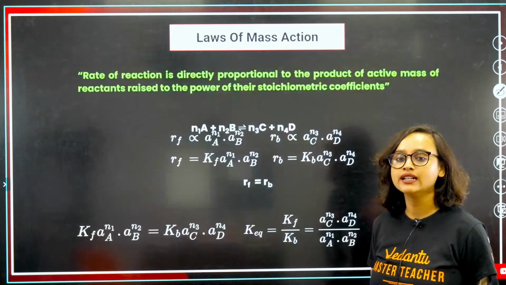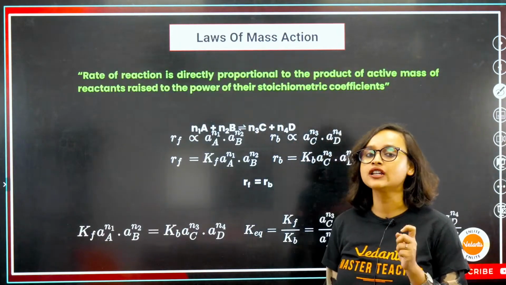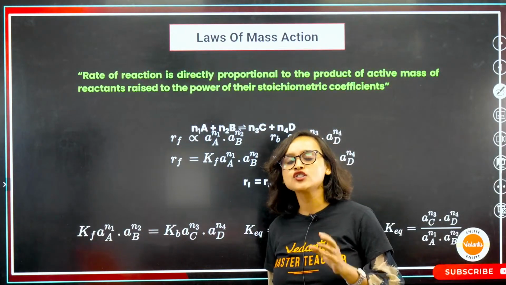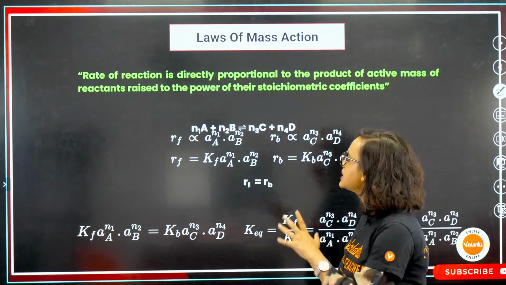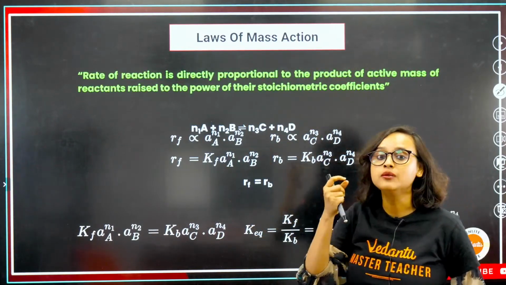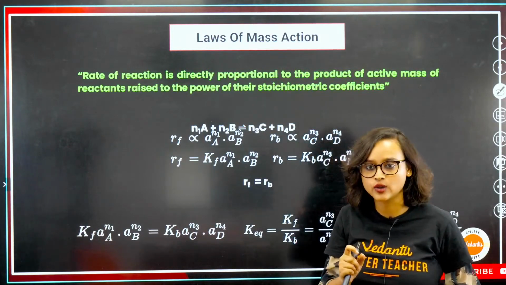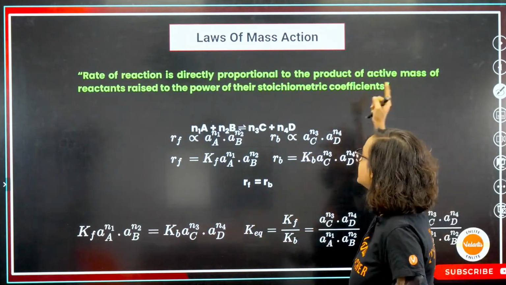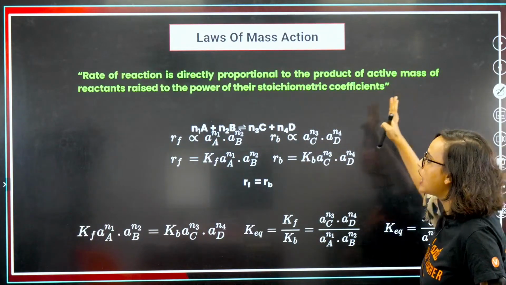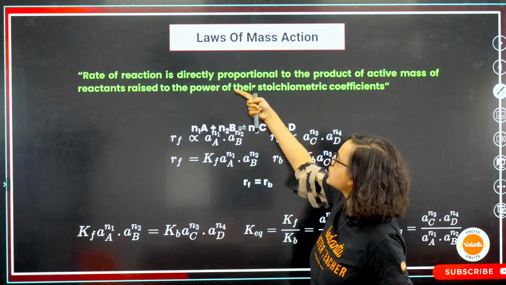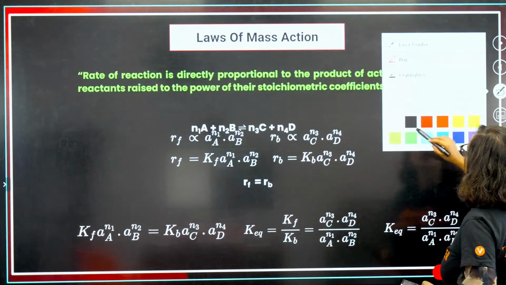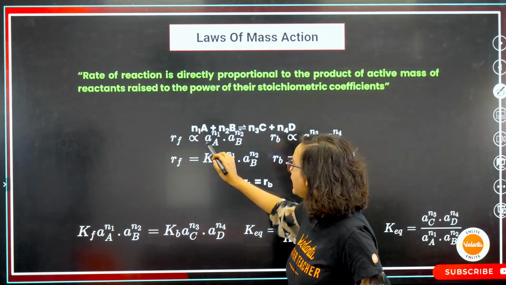Now let's move on and understand the law of mass action. Let's understand this. Basically, the rate of reaction is directly proportional to the product of active mass of reactants. Here comes another term, activity. So the rate of reaction is directly proportional to the product of active mass of reactants raised to the power of their stoichiometric coefficients.